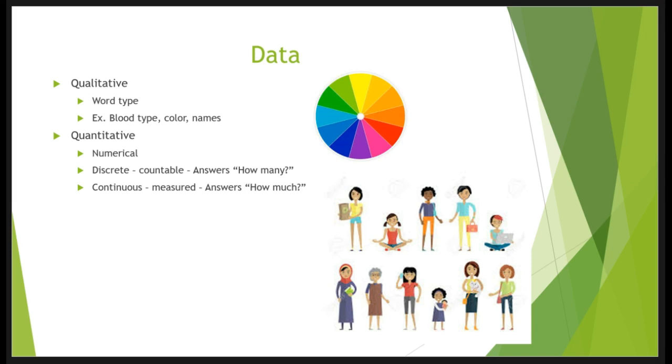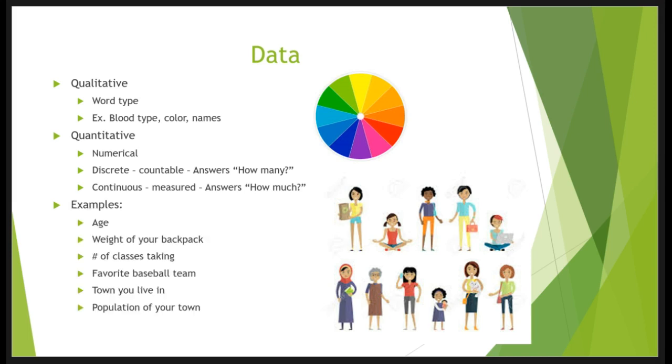So let's take a look at some examples. Age. What do we think age is? Well, if I were to say, how old are you? You might answer rounded to the nearest integer, but yet your age is a measurement, and so our age would be considered quantitative, continuous data. Now the weight of your backpack, again, that's measured, so that would be quantitative, continuous data.